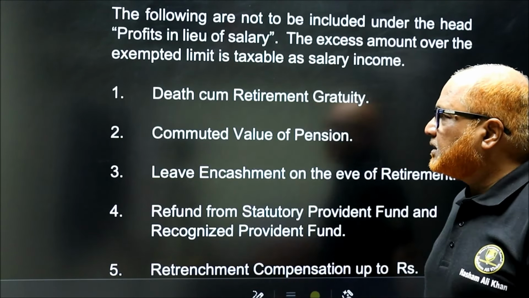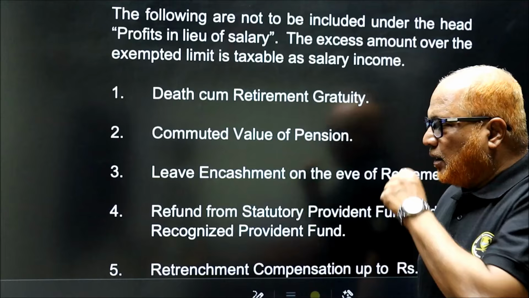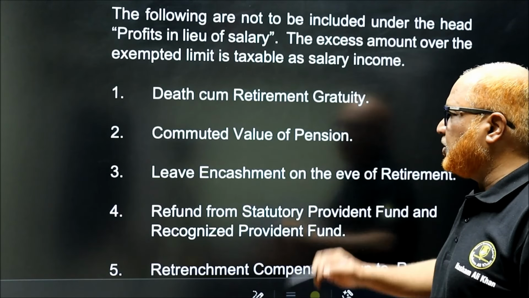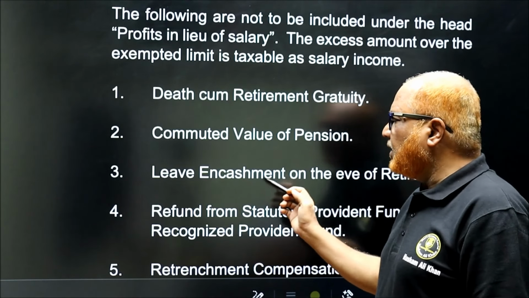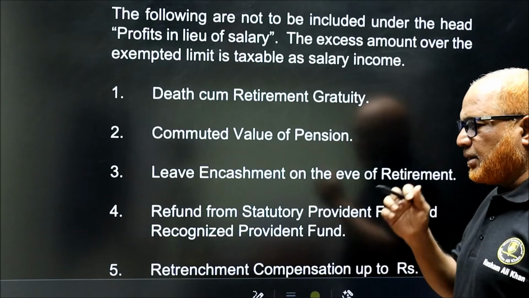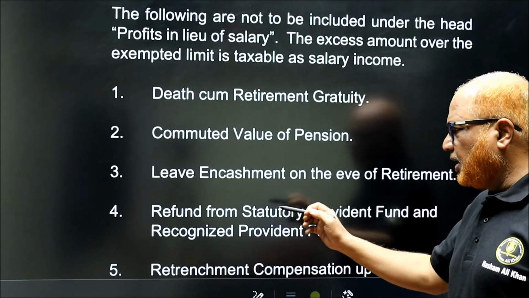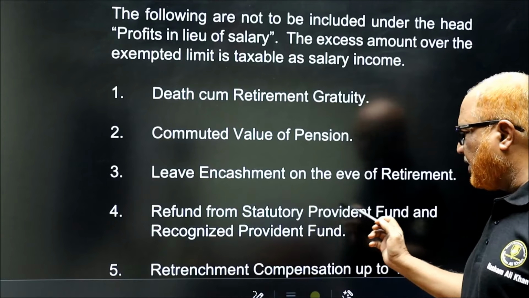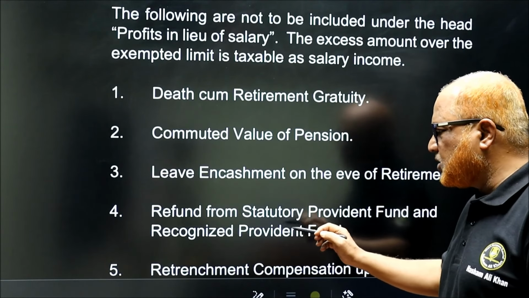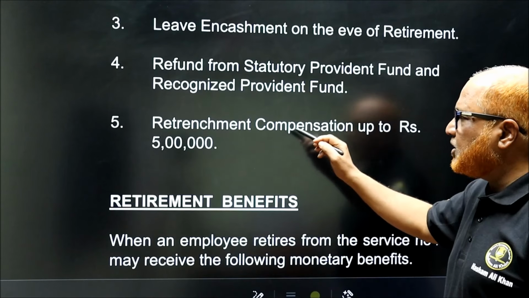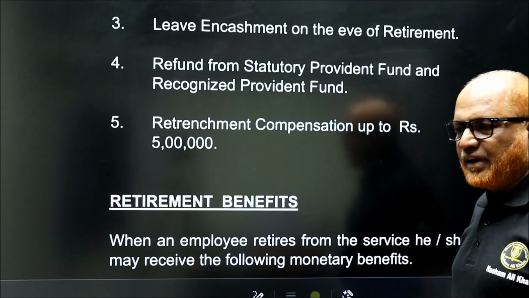So what are they? Death cum retirement gratuity, commuted value of pension, leave encashment on the eve of retirement, then refund from statutory provident fund and recognized provident fund, retrenchment compensation up to rupees 5 lakh.